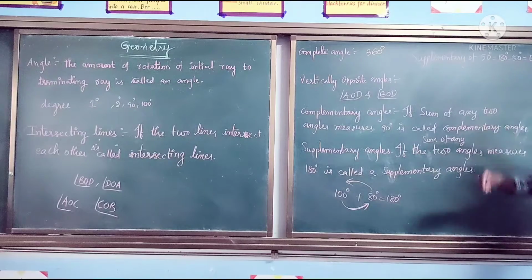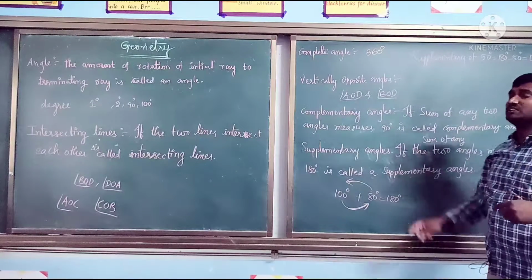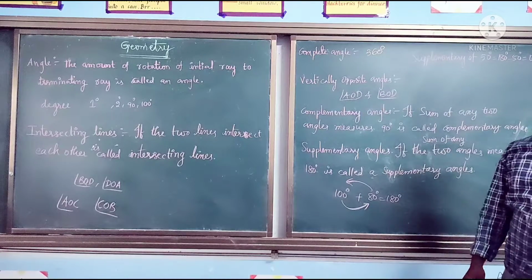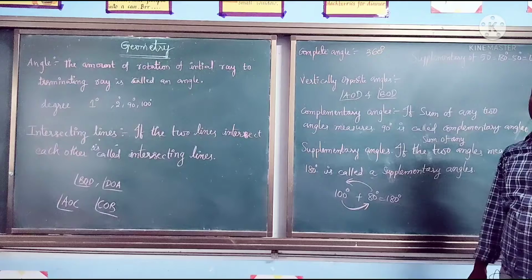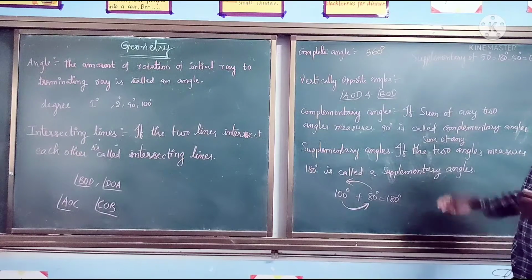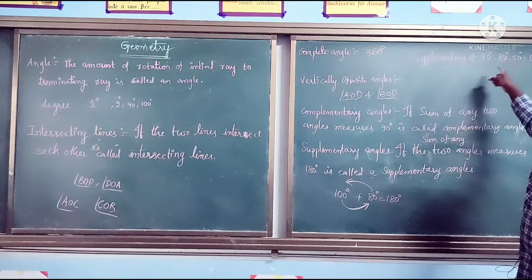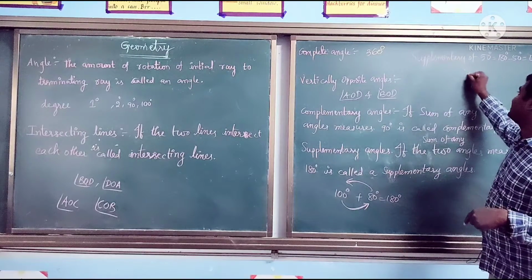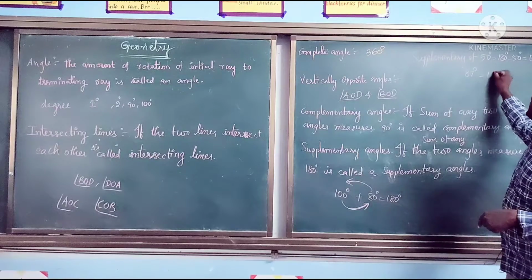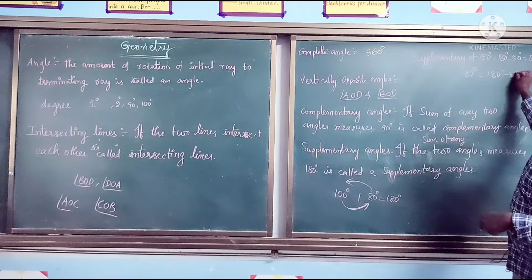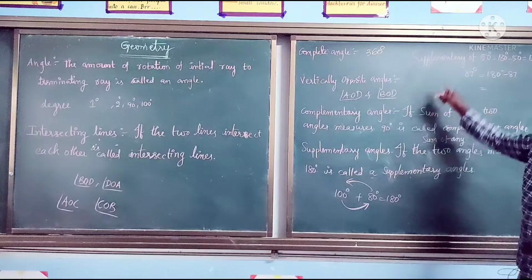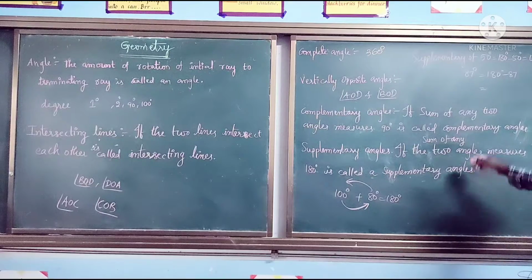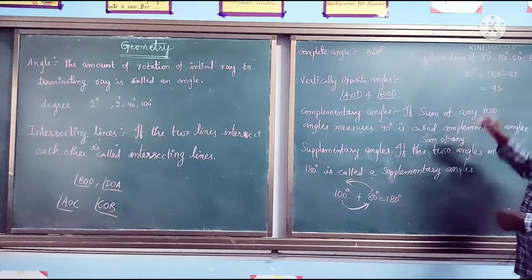So we can also say it like this: what angle, if we add to 50 degrees, becomes 180? 130 only. If we add 130 plus 50, then we get 180 degrees. Or else we can do 180 minus 50, 130. The supplementary angle of 87 degrees is equal to 180 minus 87, which is equal to 93 degrees.